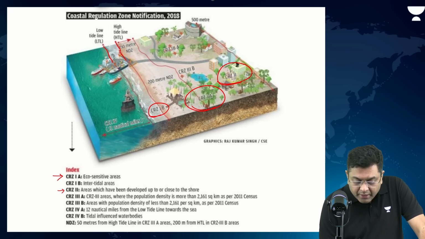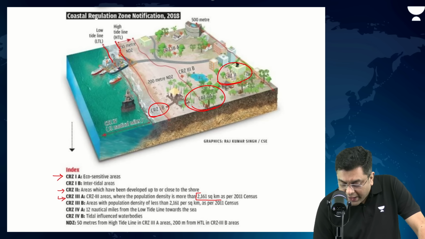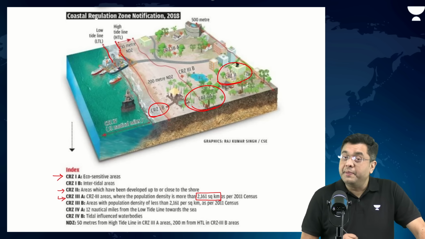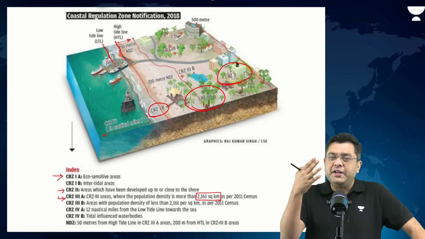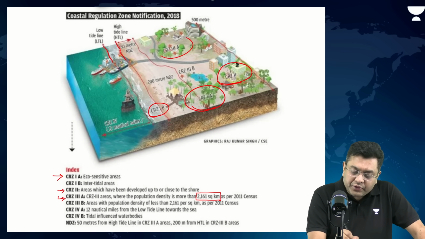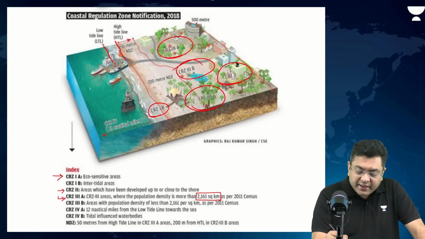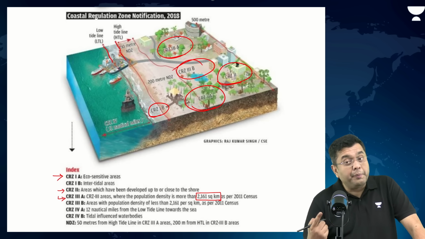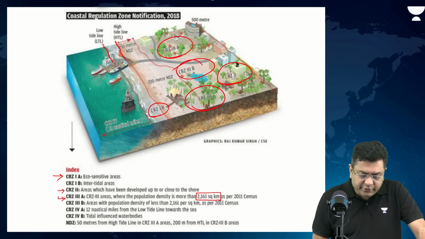So here, CRZ3A population density is more than 2,161 per square kilometer. Now, there, more amount of infrastructure, drinking water supply, drainage, sewerage facilities, etc., could be allowed. So, CRZ3A, where population density is higher, CRZ3B, where population density is lower.